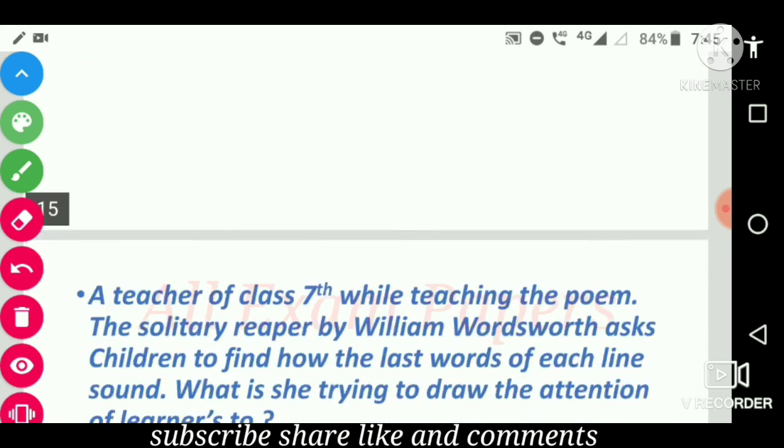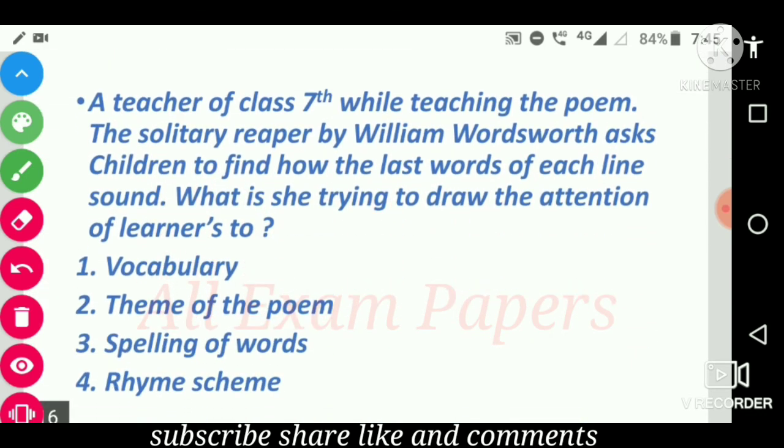Next question. A teacher of class 7 while teaching the poem The Solitary Reaper by William Wordsworth asked children to find how the last words of each line sound. What is she trying to draw the attention of learners to?